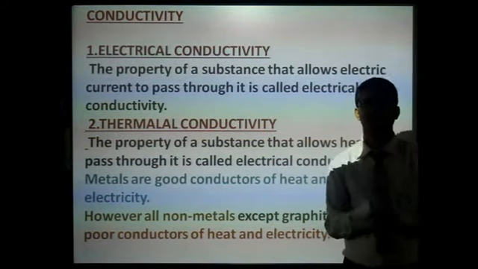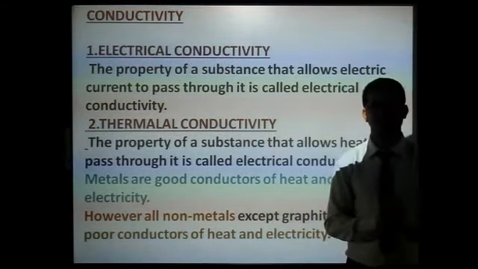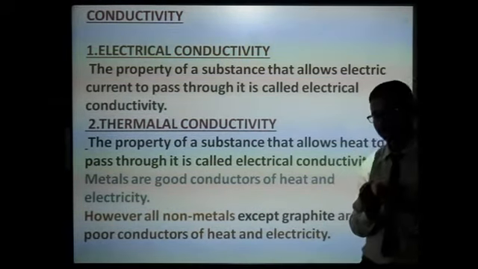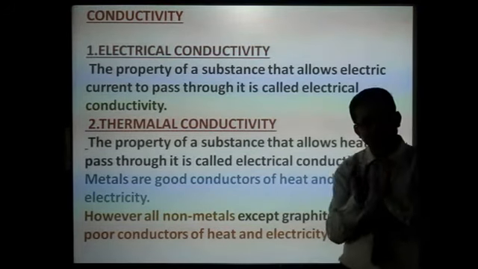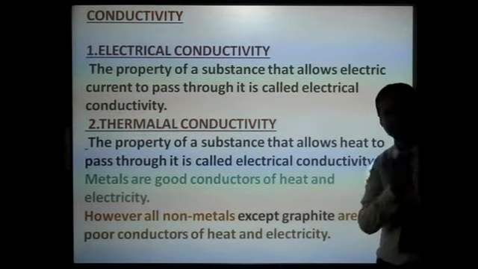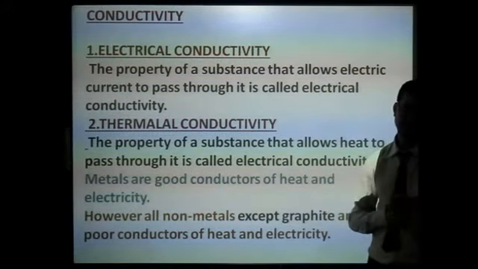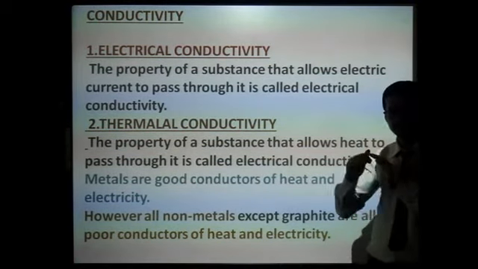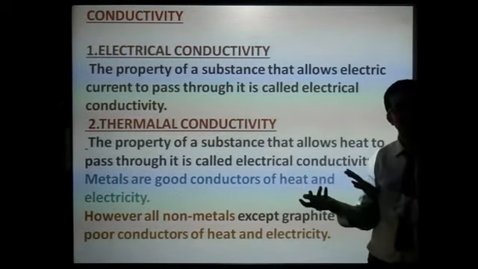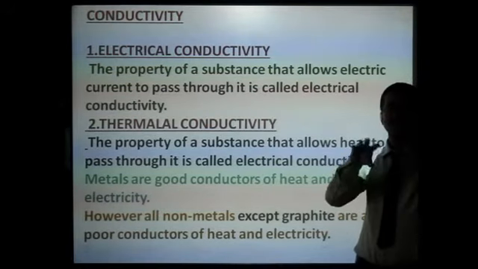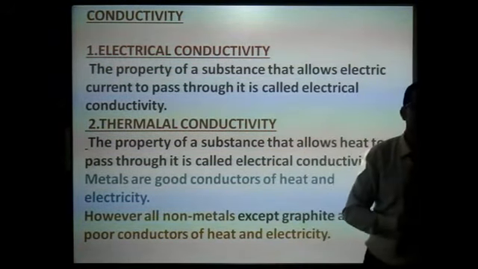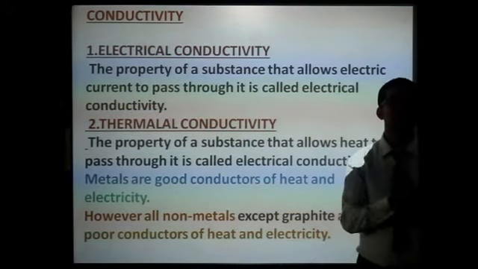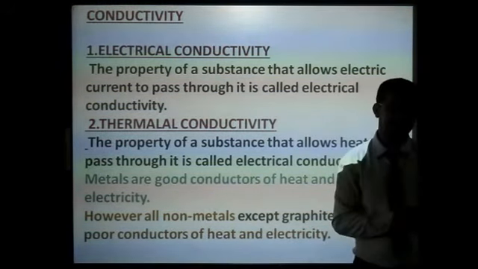A substance that allows something to pass through it is a conductor. But in case of the bus conductor, he doesn't allow something to pass through him, he makes sure that the bus runs smoothly. That means he operates.